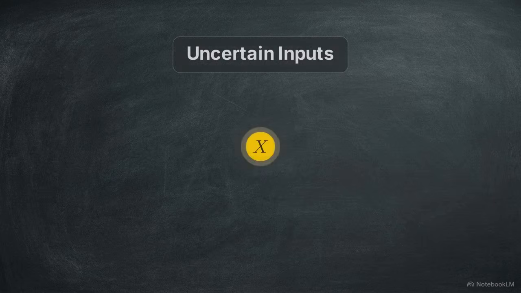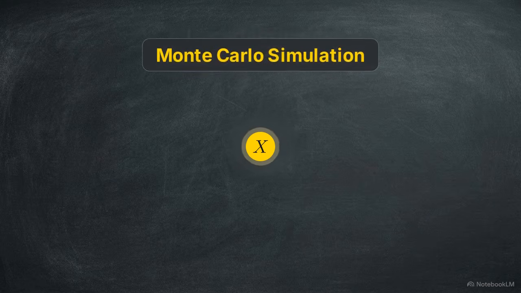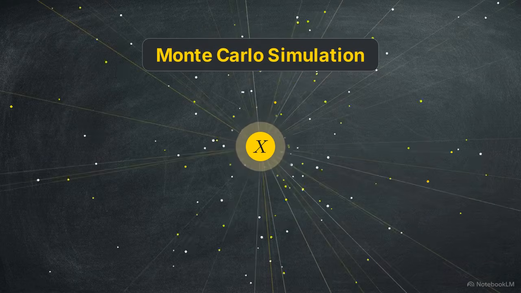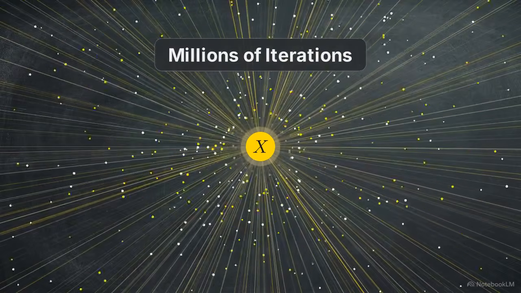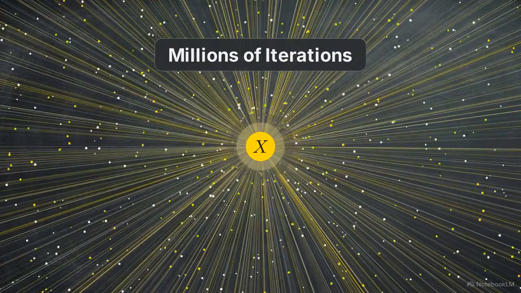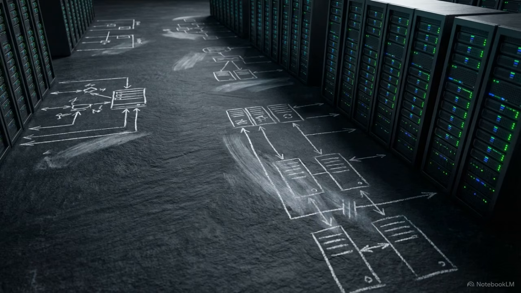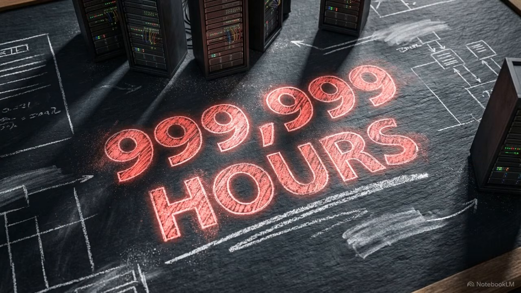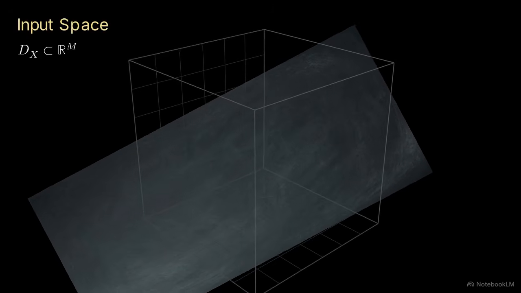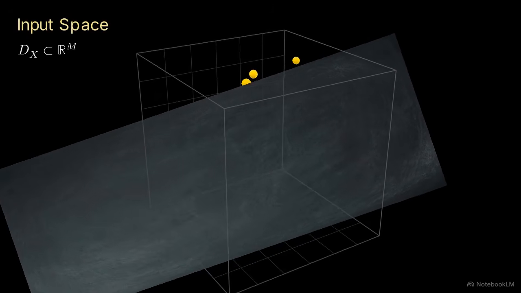To quantify the effect of these uncertain inputs on the final output, engineers must propagate the variables through the model. This requires running Monte Carlo simulations, which randomly sample the input parameters across thousands or millions of iterations. A single run of a high-fidelity finite element model can take hours or even days across multiple CPUs. Multiplying that compute time by 1,000,000 necessary evaluations creates a bottleneck that no modern hardware architecture can solve. Because processing power is finite, the exact computational model can only be evaluated a handful of times.